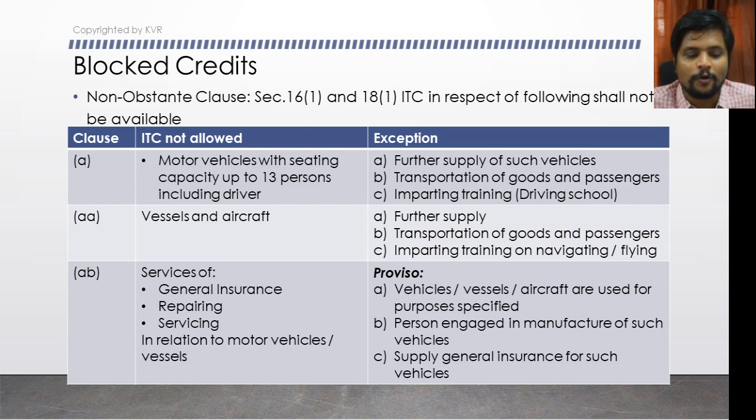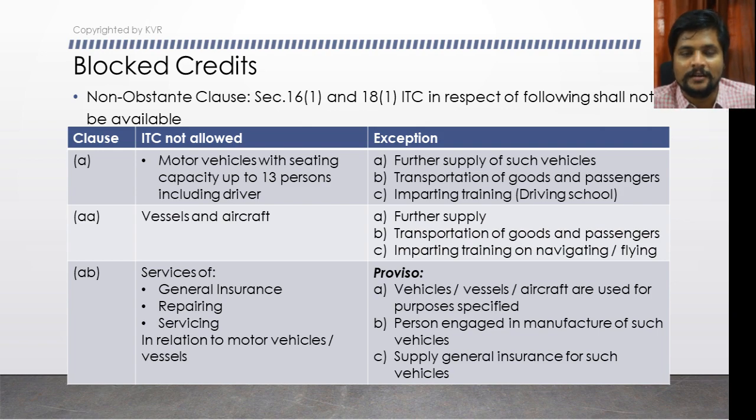Clause A: motor vehicles with seating capacity up to 13 persons including the driver. If you are purchasing a motor vehicle, then ITC is not allowed on it. It falls under blocked credit. What type of motor vehicle?